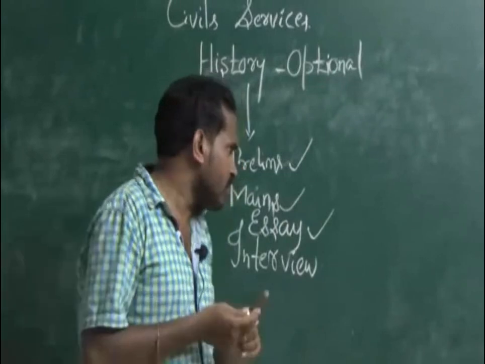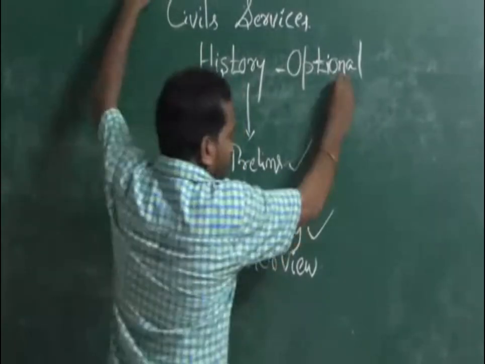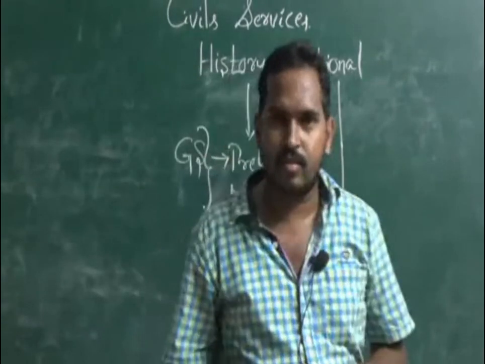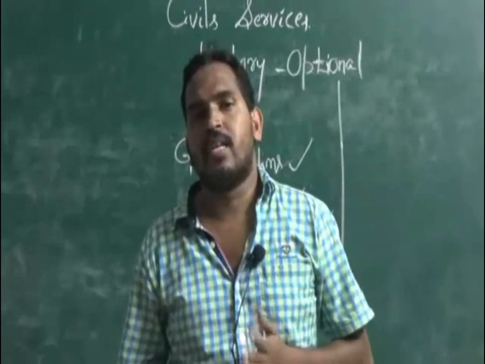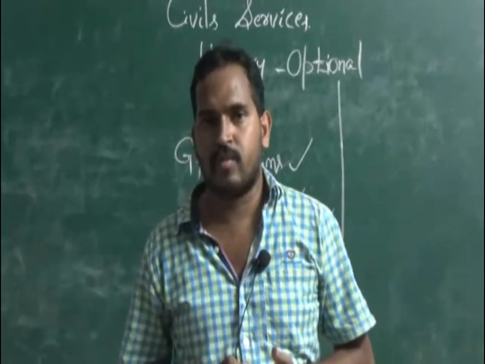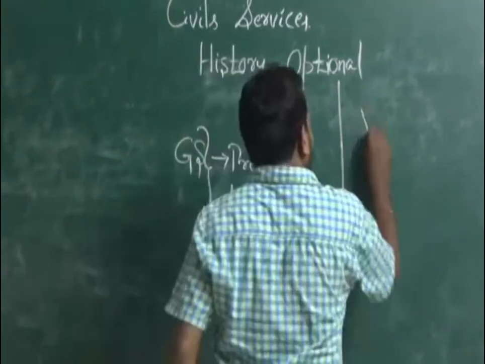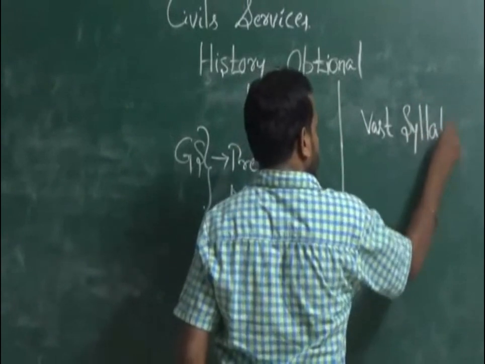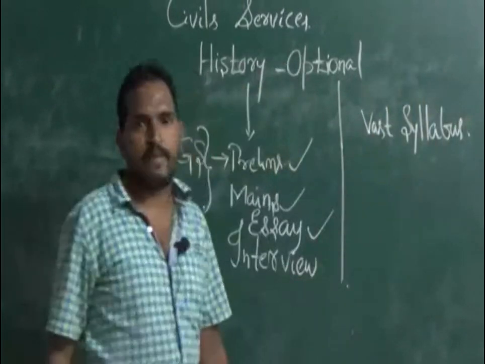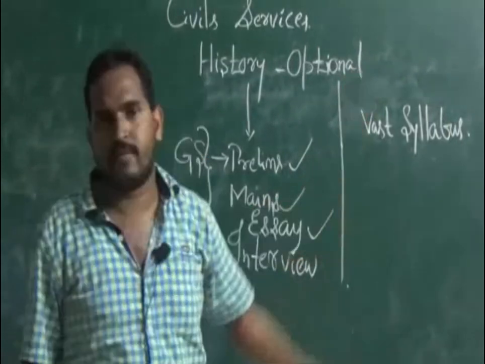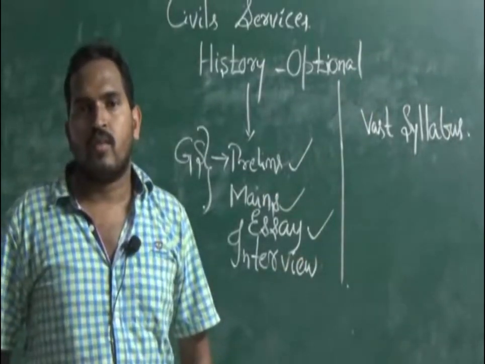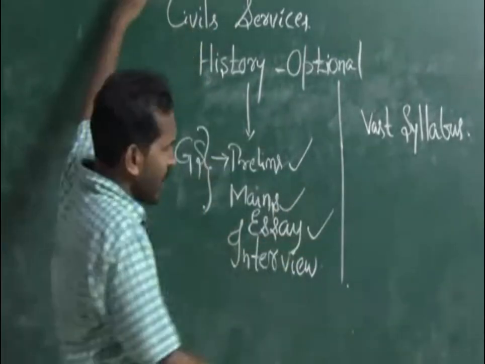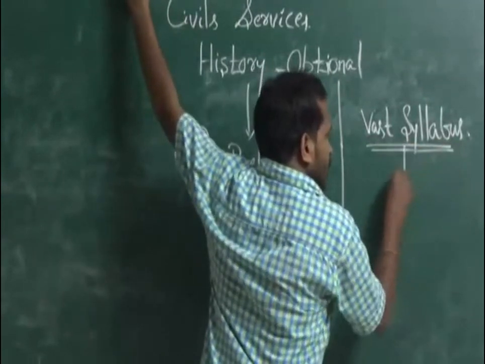Now at this time only I will tell you the demerits. What are the demerits of the optional history? There is a belief that history optional takes more time for preparation, because the syllabus is vast. Vast syllabus is the main demerit. But it is like a superstitious belief. I'm strictly saying this is a superstitious belief, because, no doubt, it is a vast syllabus,